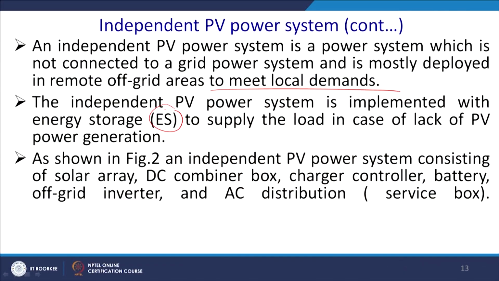The independent PV power is implemented with energy storage, ES, to supply the load in case of lack of PV power generation. As shown in figure 2, an independent PV power system consists of a solar array, DC combiner box, charge controller, battery, off-grid inverter and AC distributor, which will be the parts of the system.